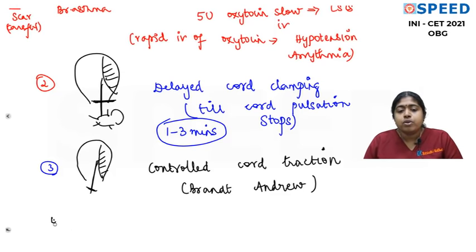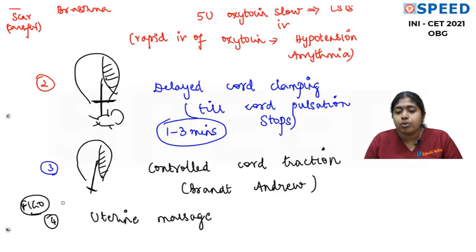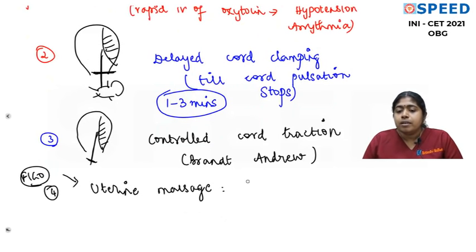Now FIGO also adds a step: if uterotonics were not given, or if you feel that the uterus is still a bit atonic, you can prefer to do uterine massage. WHO gave up uterine massage long back, but FIGO still says uterine massage has a role. Usually after delivery, you are supposed to check uterine tone.